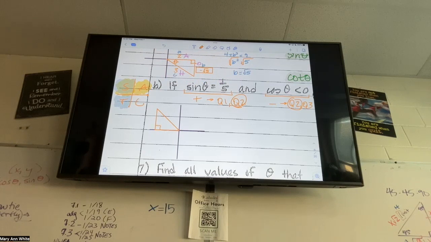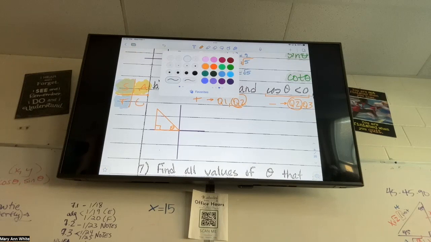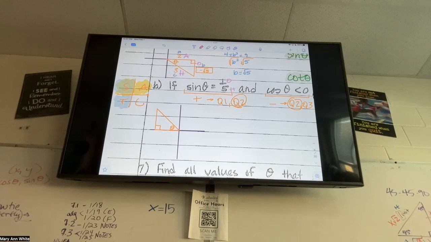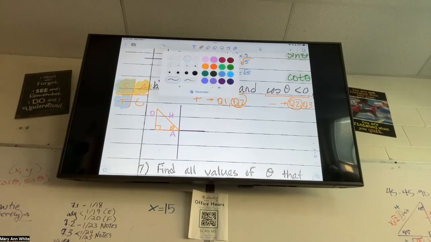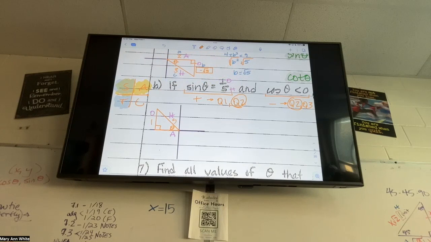Right, my right angle is going to go in, my theta goes by the origin. How do I figure out where 1 and 5 go again? Sine is going to be O over H. Good, so I've got O and H. So if we know sine is O over H, now we've got to go to our triangle and label O, A, and H. H is with the hypotenuse, O is opposite, A is along the bottom. And then I will also label 1 and 5 for O and for H.